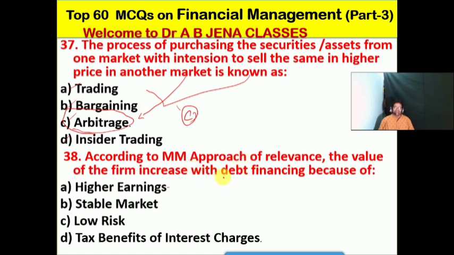So next one हम देखेंगे, according to the MM approach of relevance or theory of relevance, the value of the firm increases with debt financing because of what? A, it's the higher earnings, B, it's the stable market, C, it's the low risk, D, it's the tax benefits of interest charges. Friends, so D is the right option for this MCQ.